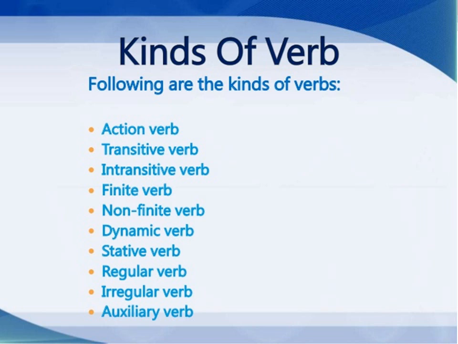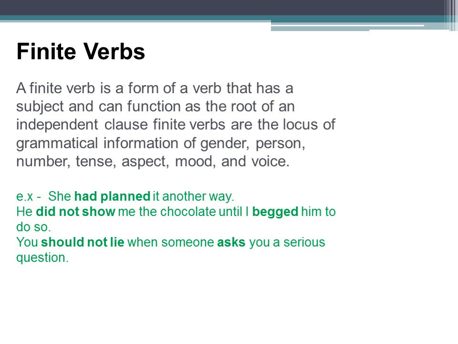So let's see which are the other kinds: finite verb, non-finite verbs, and dynamic verb, stative verb, regular verbs, irregular verbs, and auxiliary verbs. In this lesson I will not be taking all of these kinds. Some of the kinds which I am not going to teach you in this lesson, I will be taking in my coming lessons. So let's start with the first kind, that is the finite verbs. Broadly we just categorize verbs into two categories, that is, the first one is finite verbs and second one is non-finite verbs.